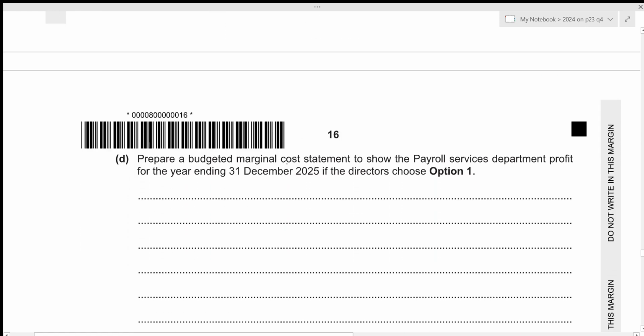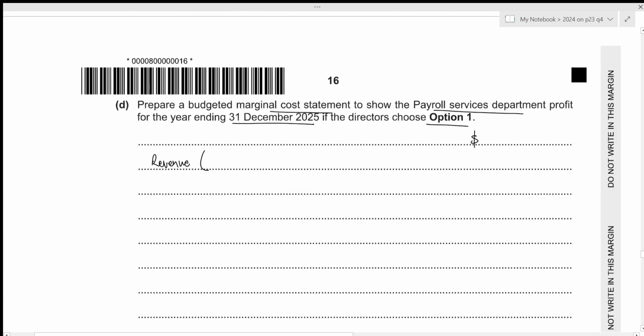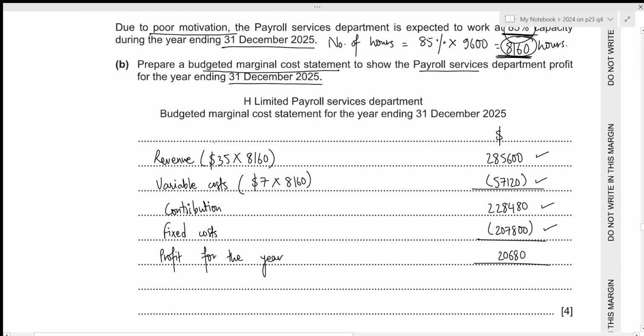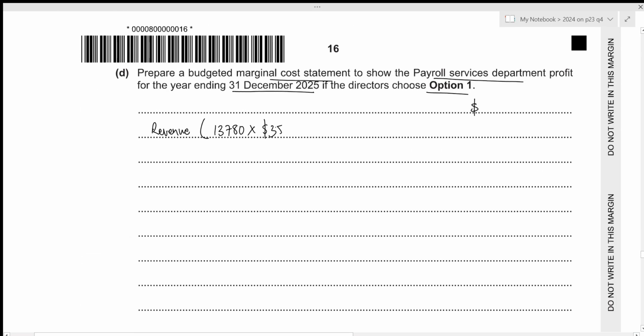Now, we need to prepare a budgeted marginal cost statement to show the payroll services department profit for the year ending 31st December 2025 if the directors choose option 1. Okay, we can just start with the revenue. Again, the revenue is based on the number of hours and the total hours we've already calculated. This is the total hours required. So that will be 13,780 multiplied by the selling price per hour. And this will remain the same. There is no change. So we can still use the value of 35. This gives the total revenue to be 482,300.